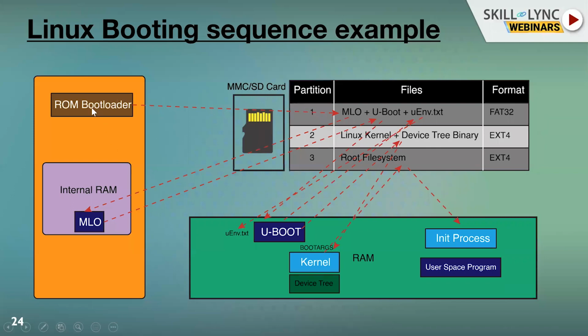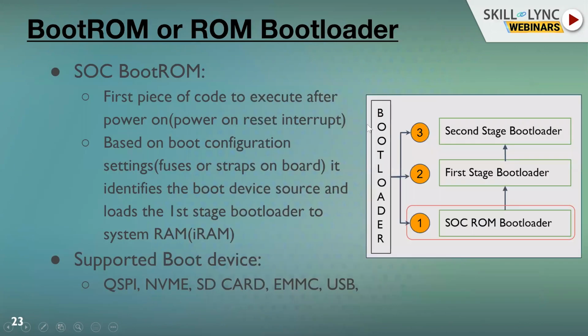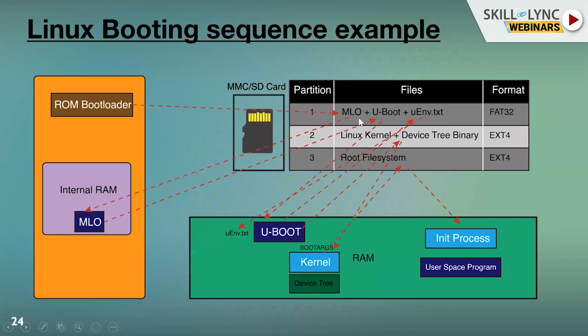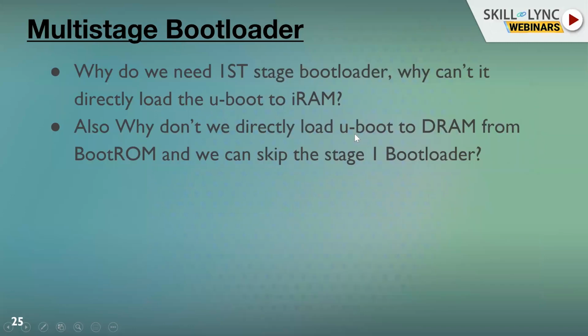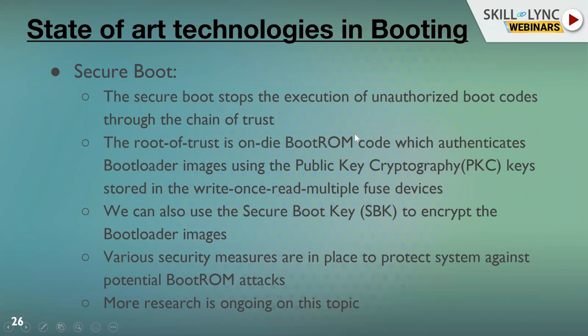Every stage of booting software is encrypted and signature based. That means each piece of data is encrypted, and we decrypt and verify: am I really loading authenticated software from an authenticated source? Because there are hackers who change the code and corrupt the system.